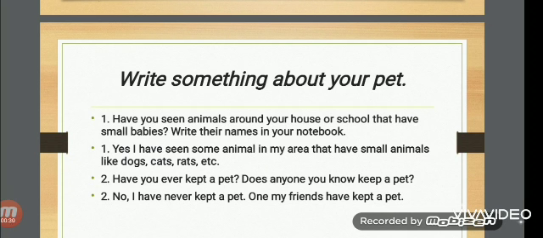Does anyone you know keep a pet? Answer is no, I have never kept a pet. One of my friends has kept a pet. Here I have just given an example. You can write your own answer.